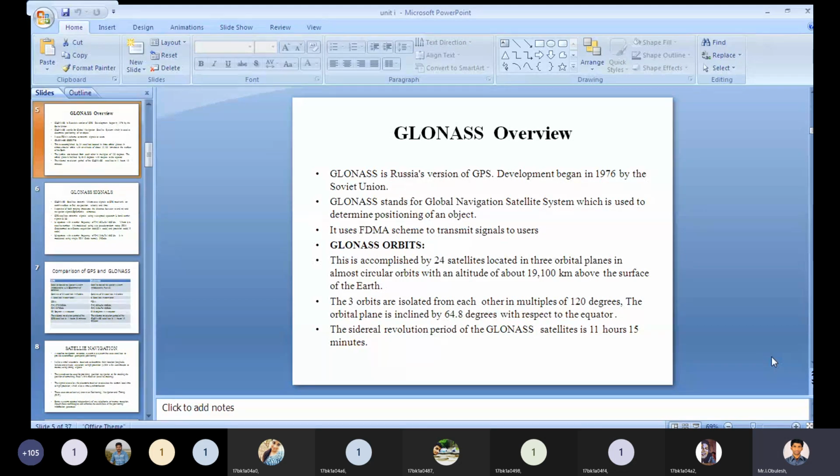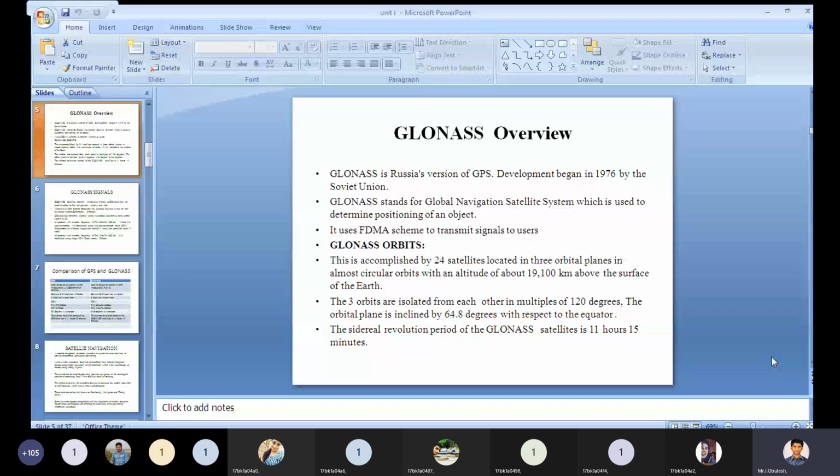Coming to GLONASS orbits. This is accomplished by 24 satellites located in 3 orbital planes in almost circular orbits.